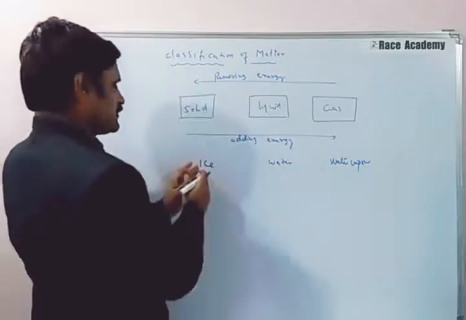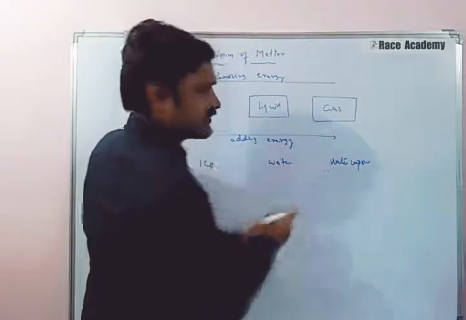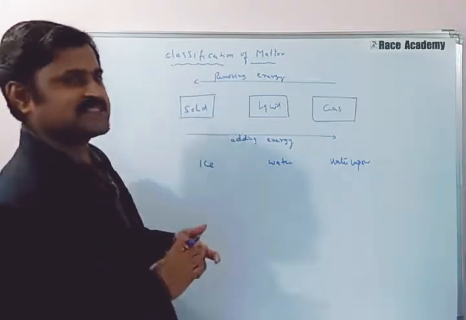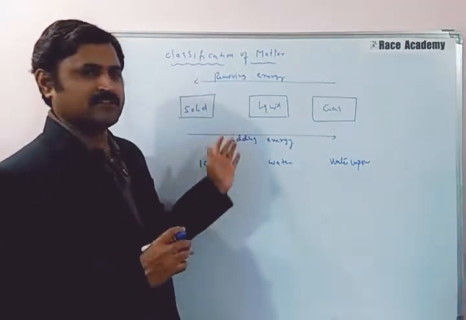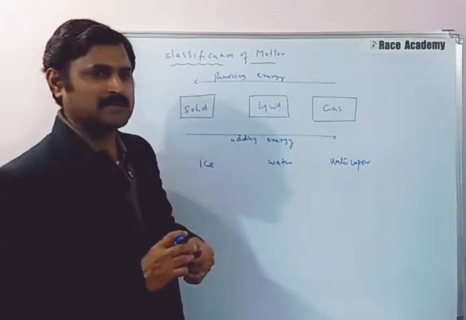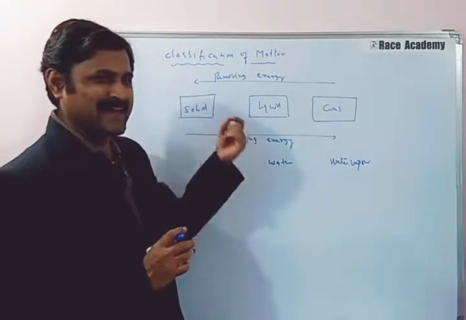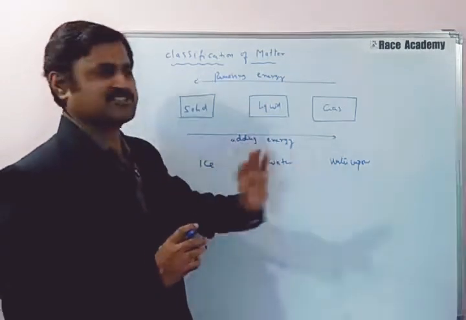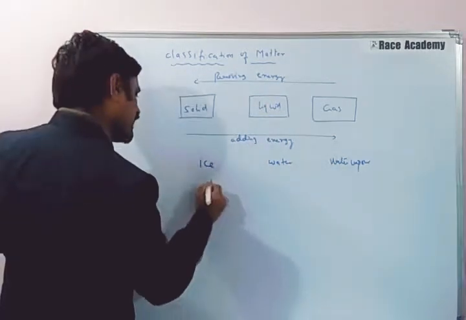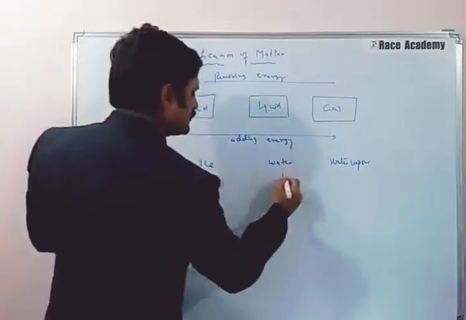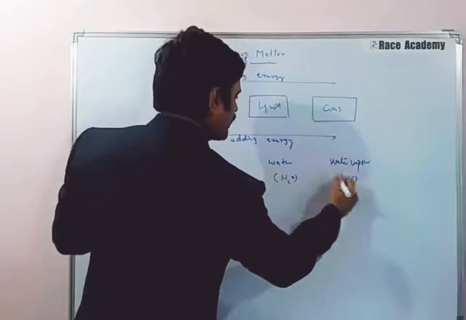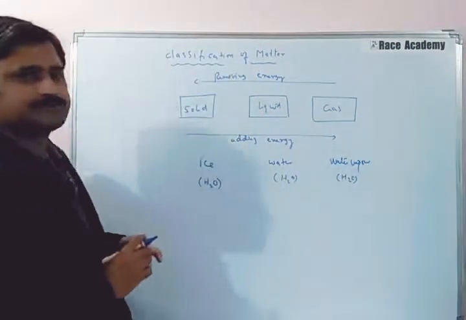Ice, water, water vapor: the appearance is different and other physical properties change, but matter retains its identity and its composition stays the same. The formula is H2O, H2O, H2O.